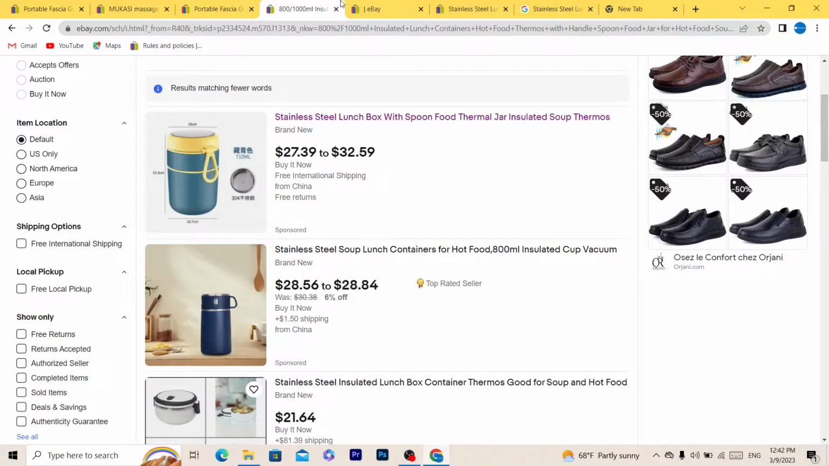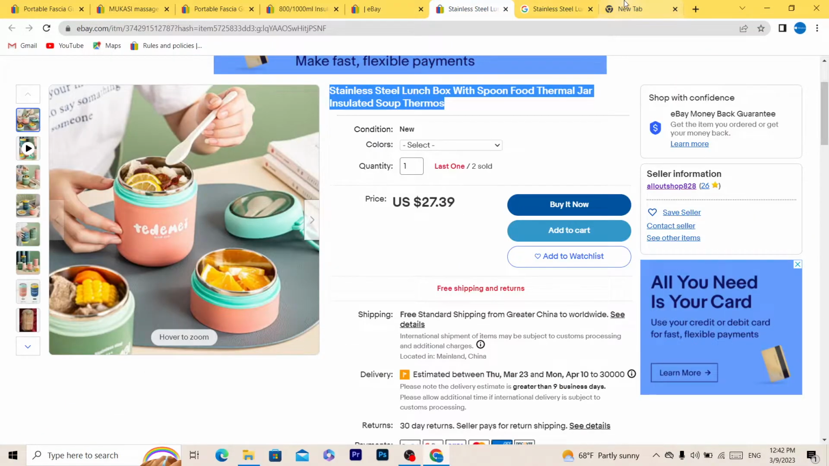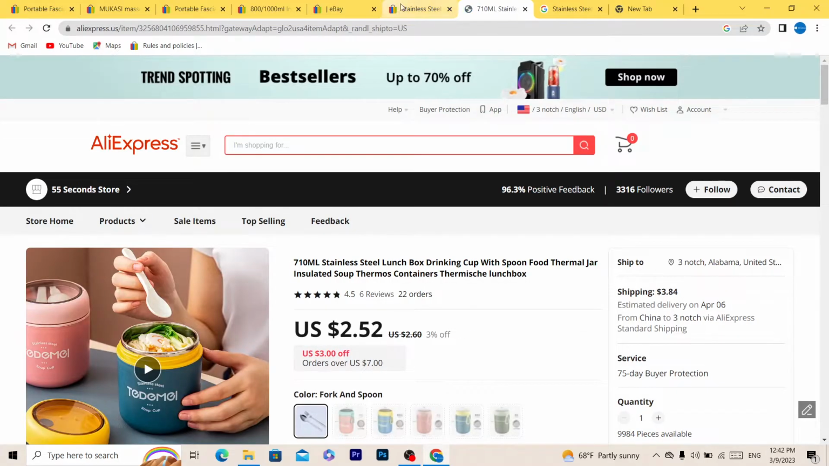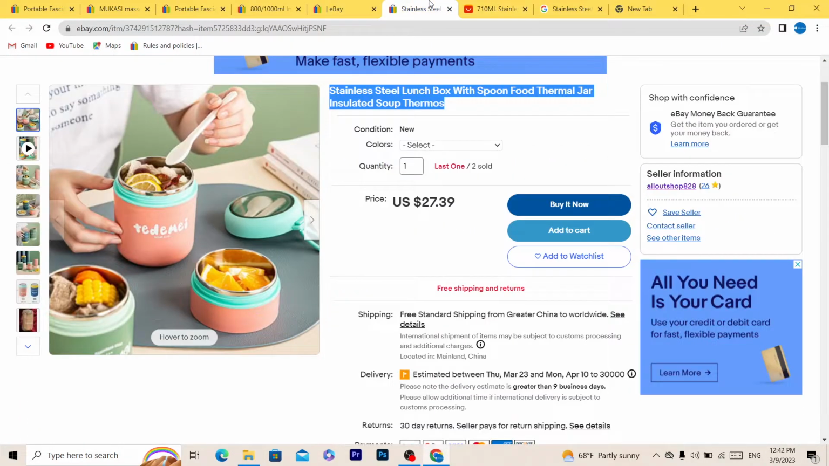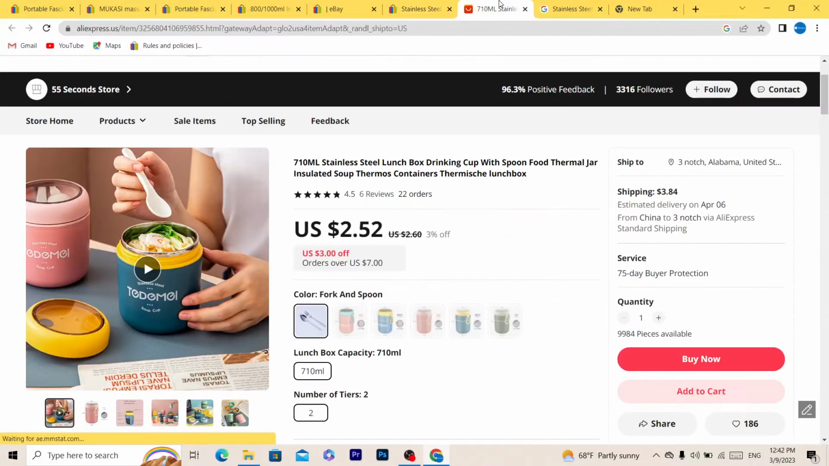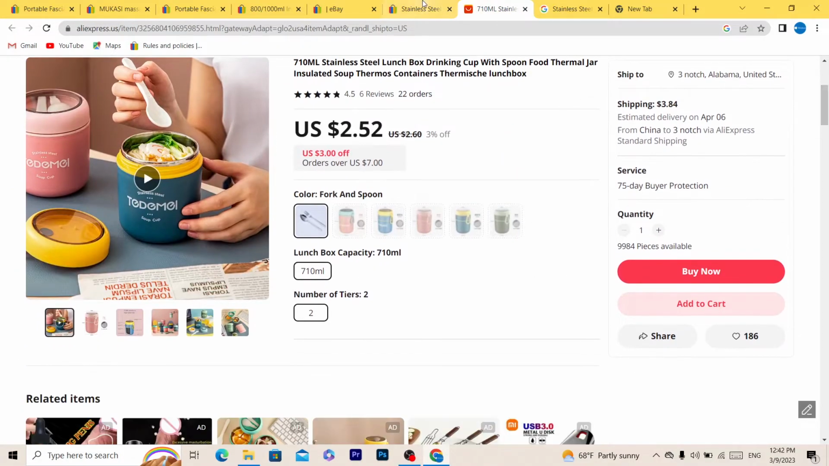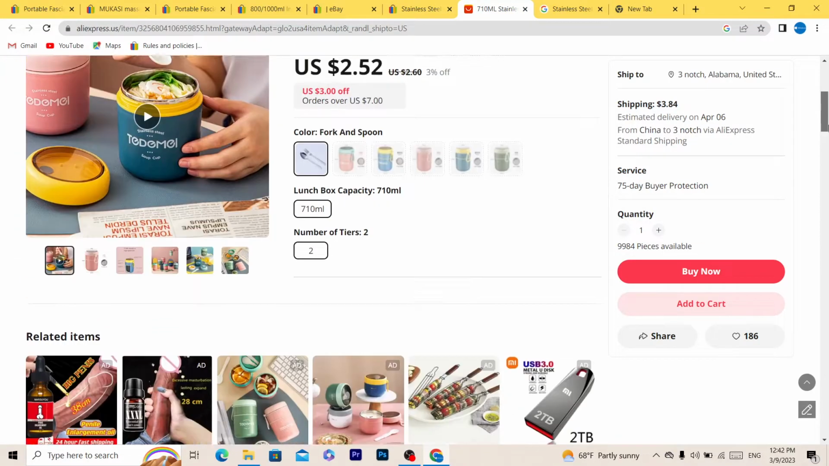Okay, let's see if this is the same product. Yeah, it's the same. So click on it. This guy is selling it for $2, and this guy is selling it for $27. Okay, so that's exactly what you need, guys. This is easy and it doesn't take any time.